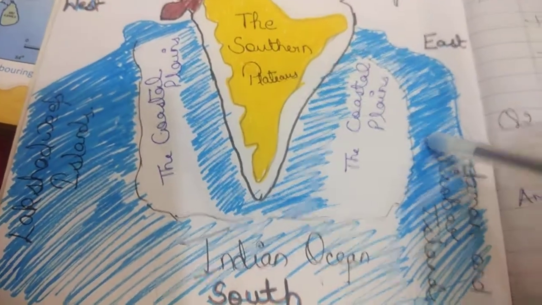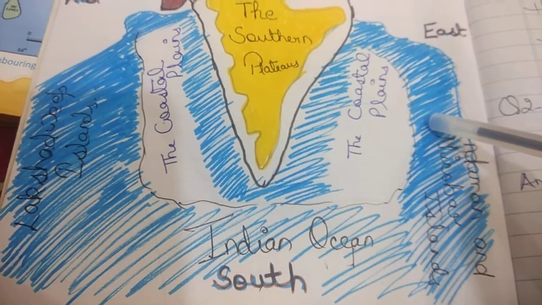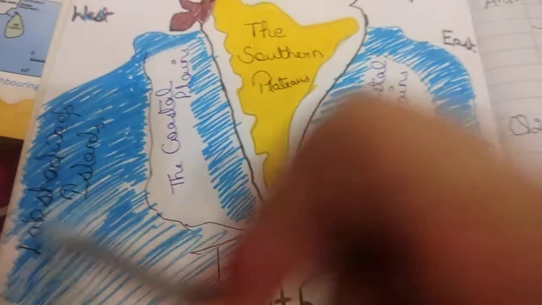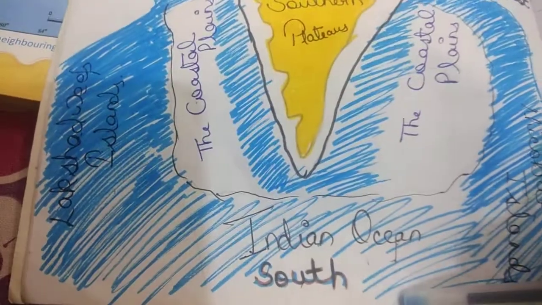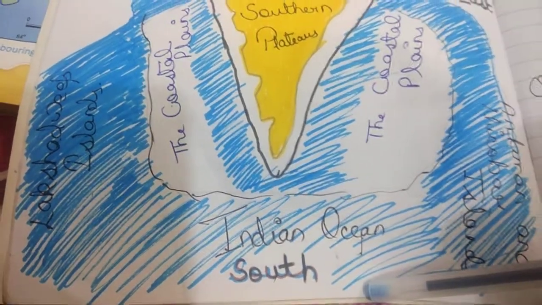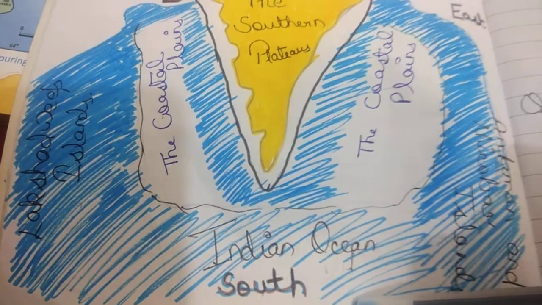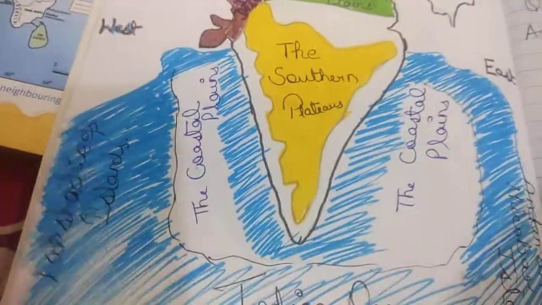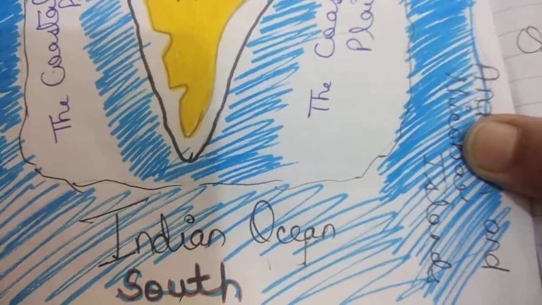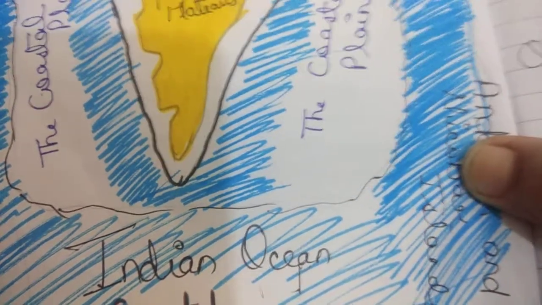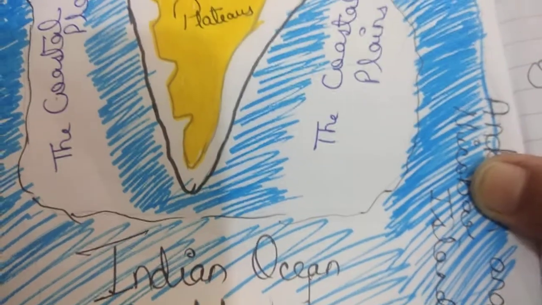Towards the east, it is covered with the Andaman and Nicobar Islands. Towards the west, it is covered with the Lakshadweep Islands, and towards the south, it is covered with the Indian Ocean. So in this way, it is covered from 3 sides by water bodies. And also, the Indian Ocean is named after our country's name.